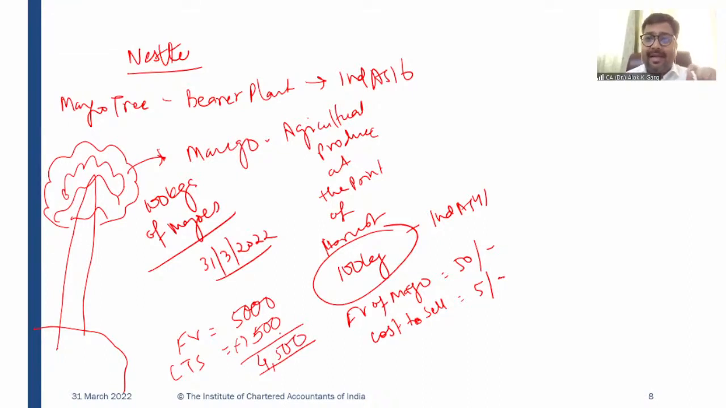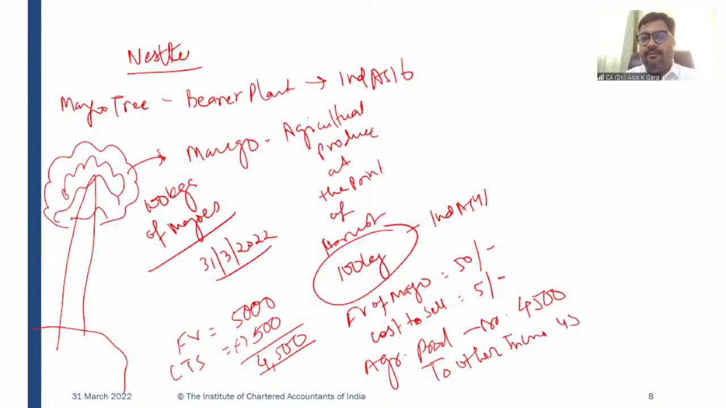So I will recognize mango at the point of harvest at fair value less cost to sell. What is my accounting entry? My accounting entry will be agricultural produce account, which is my mango account, debit by 4,500 to other income, because I have not paid anything. Okay, to other income 4,500.